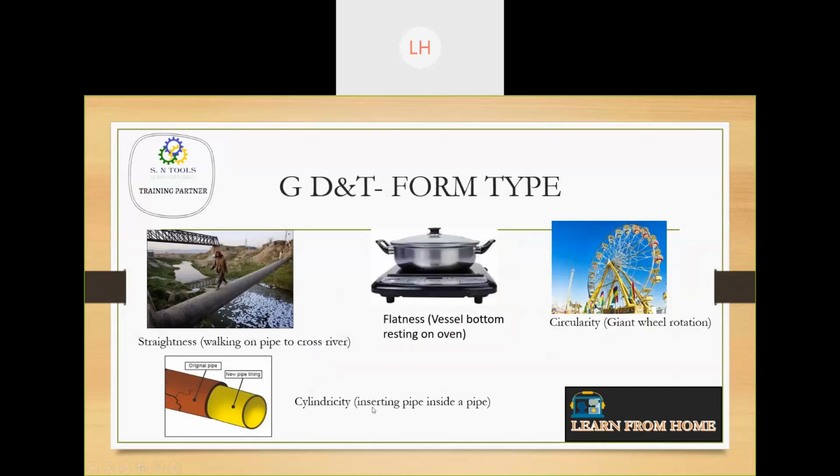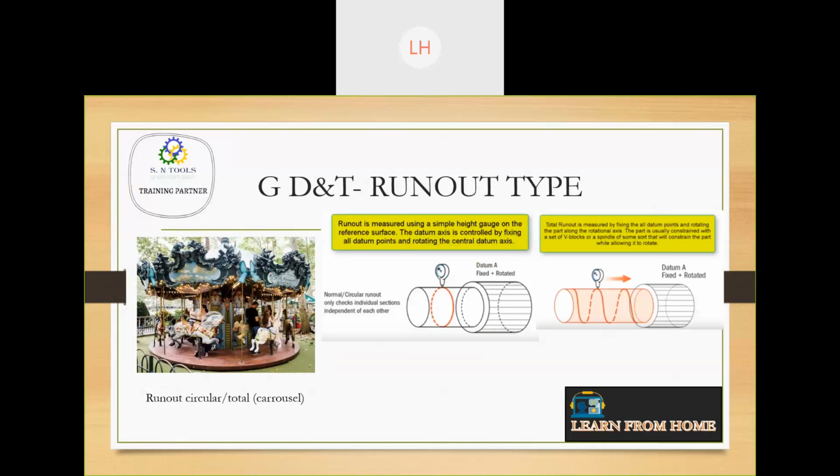The same thing, if you are talking about cylindricity, it is an independent quantity, and here the runout is a dependent quantity. So these runouts are usually done for the shaft. How cylindricity? Yeah, runout is different from cylindricity. I told you, runout is a dependent quantity because here this part has been fixed.